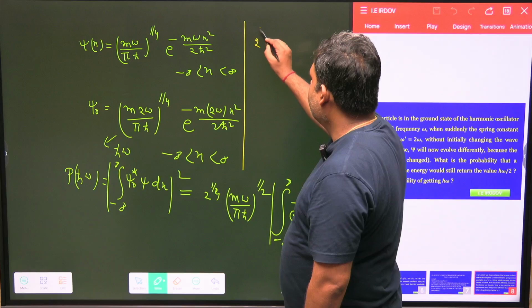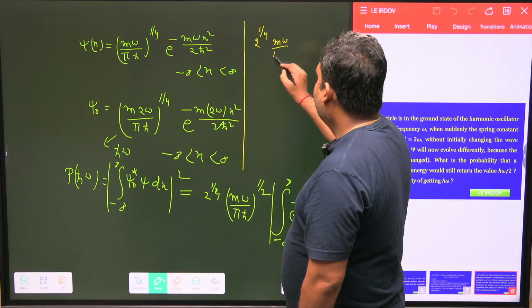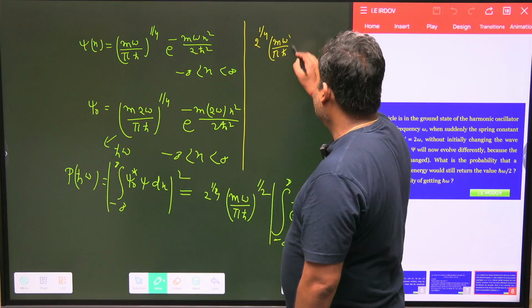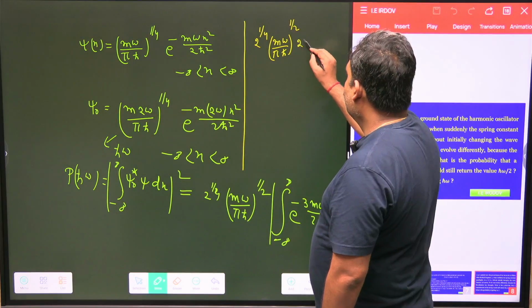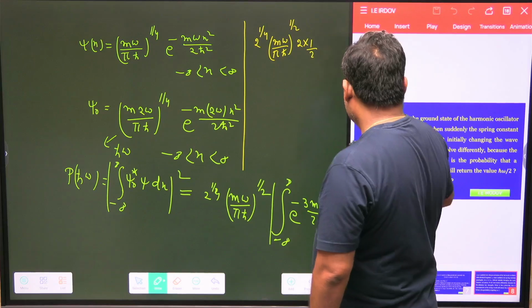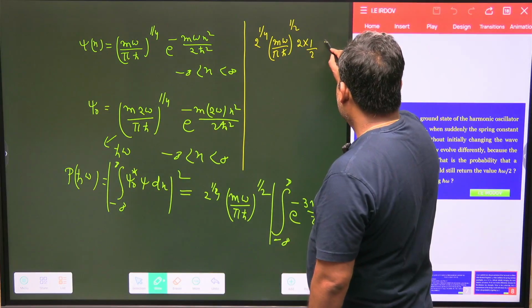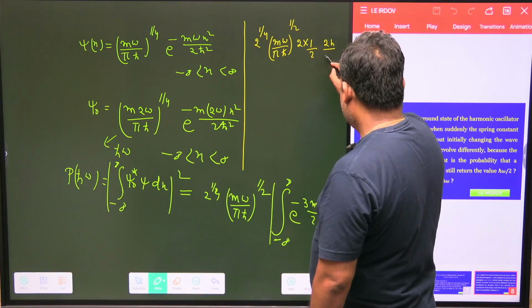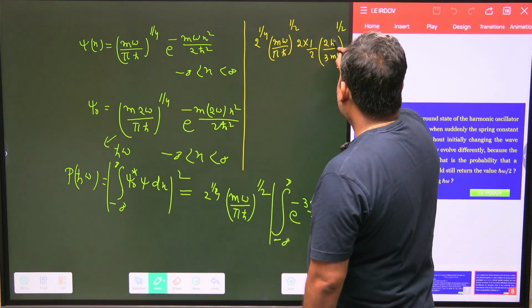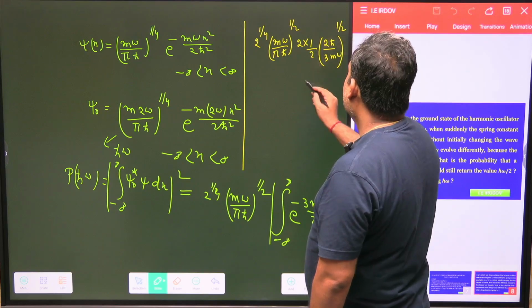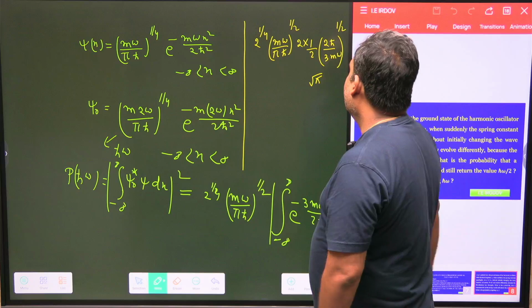So this value is 2 to the power 1 by 4 times (m omega upon pi h cut) to the power 1 by 2, and this integral is 2 into 1 by 2, with value (2 h cut upon 3 m omega) to the power 1 by 2, and you have gamma half, and gamma half is equal to root pi.